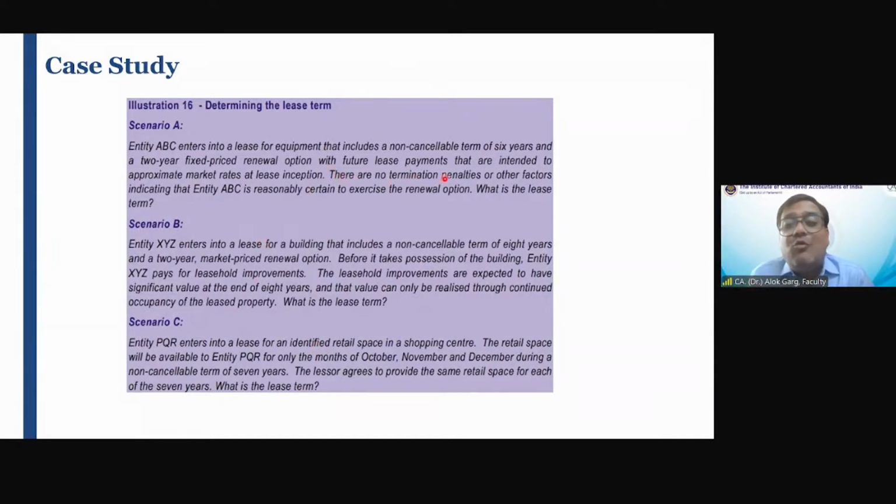There is no termination penalty or any other factor which will indicate, right? The question itself says so, there is nothing there.